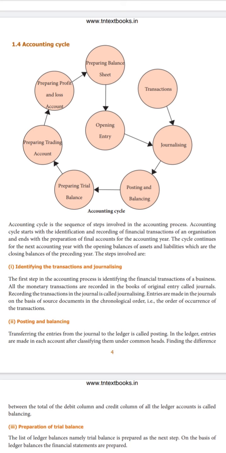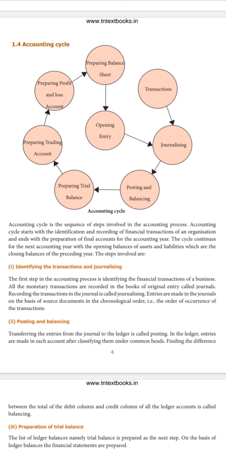of accounting. The next topic is the accounting cycle, which is again the most important part of the accounting process. This is the process. Accounting cycle is a process whose topics you will be reading in detail in the upcoming chapters.